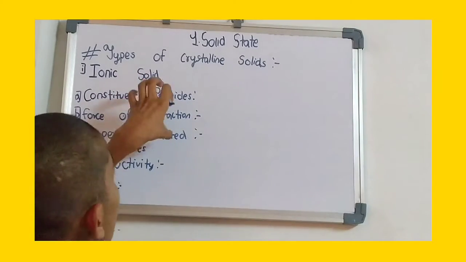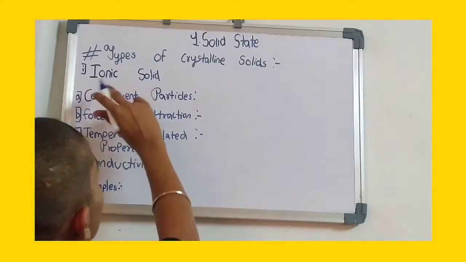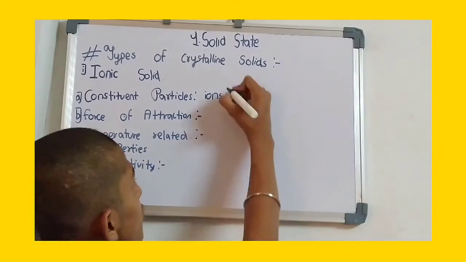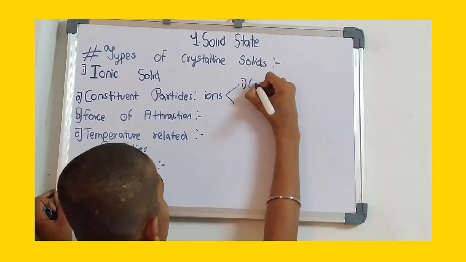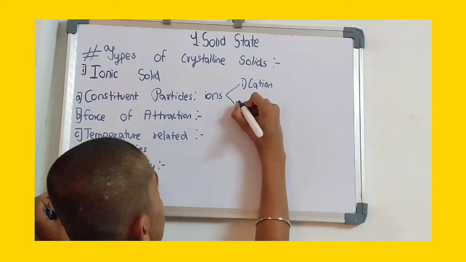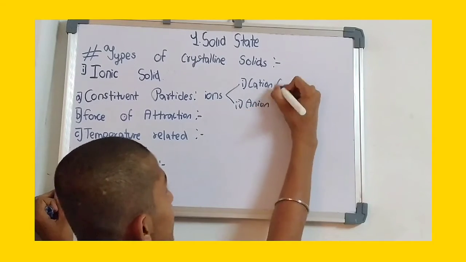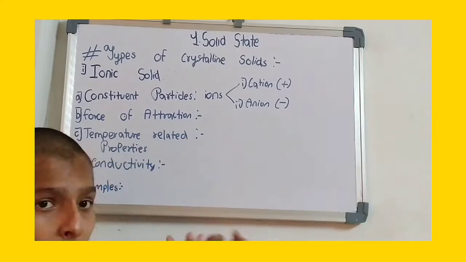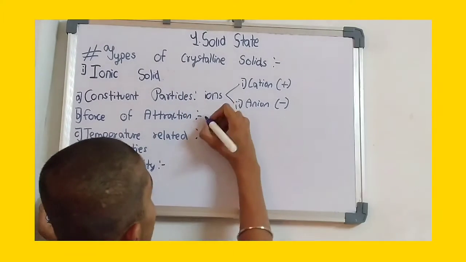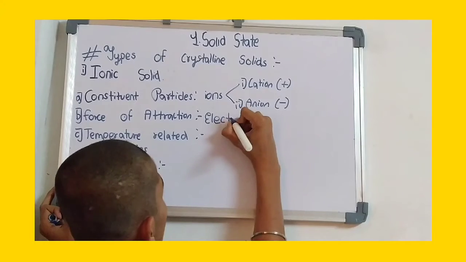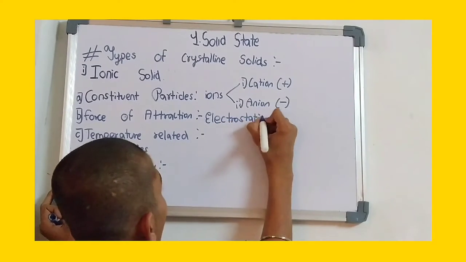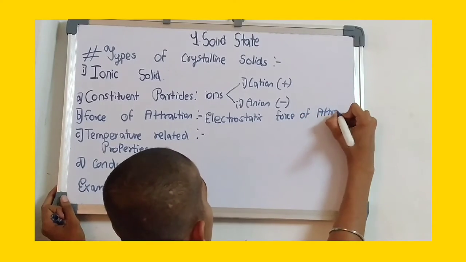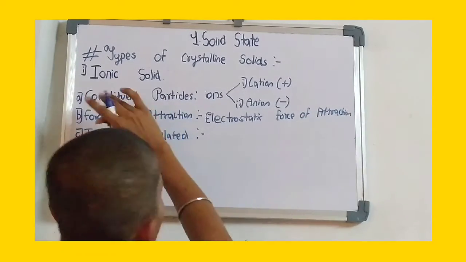So what are the constituent particles in ionic solid? From the name we can understand that the ionic solids are made up of ions. So the constituent particles are ions. You know that the ions are of two types: cation and anion, where cation is a positive charge as well as anion is a negative charge. The force of attraction which holds the particles in the ionic solids is the electrostatic force of attraction. So this is the force which holds the particles of the ionic solid.